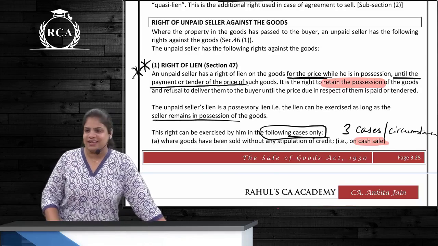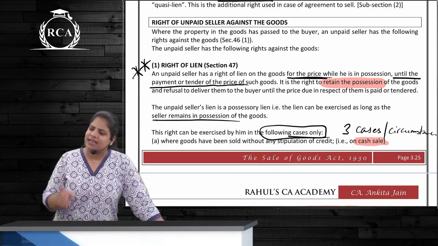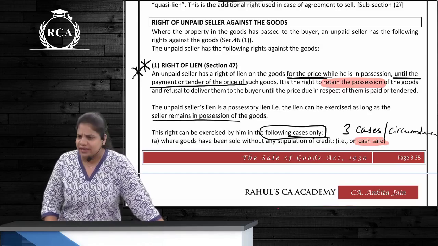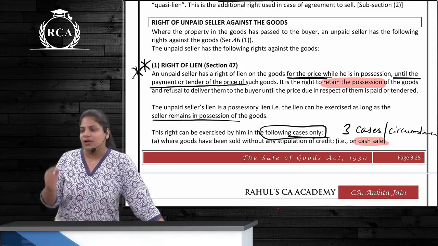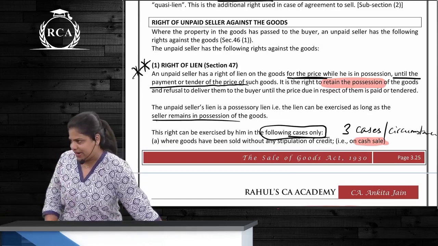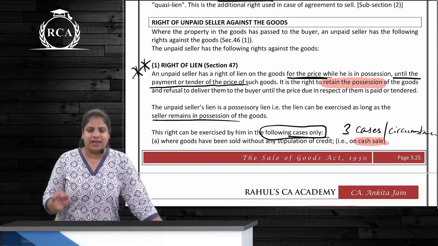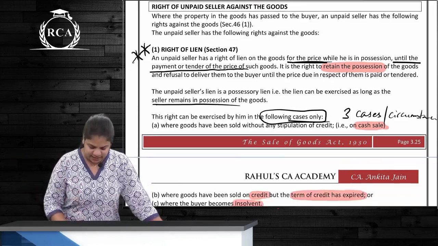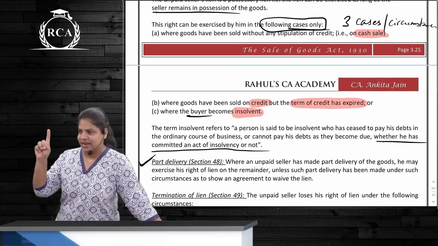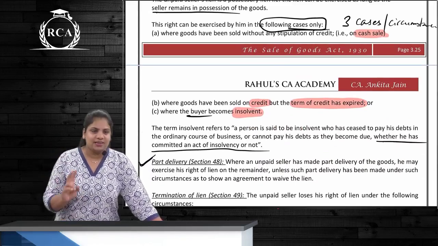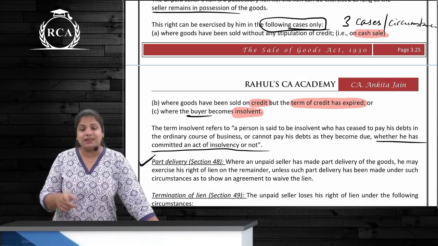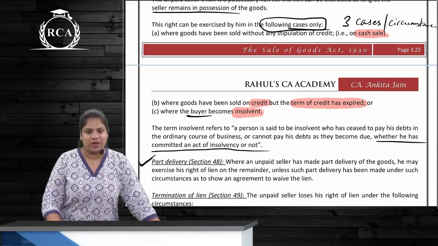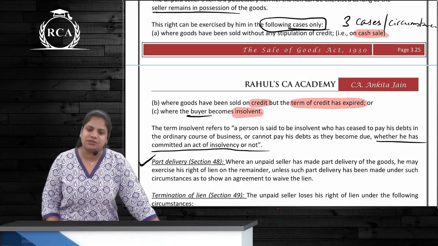Where the seller is exercising lien, does it mean he is cancelling the contract? No. Will the contract still remain valid? Yes. And when will it be performed now? After payment of price. Lien can be exercised in how many cases, or are there conditions? Cases. How many cases? 3 cases. First case is if it is a cash sale. Second case, if it is a credit sale but the term of credit has expired. And last is where the buyer becomes insolvent.